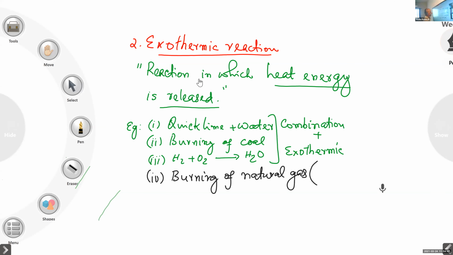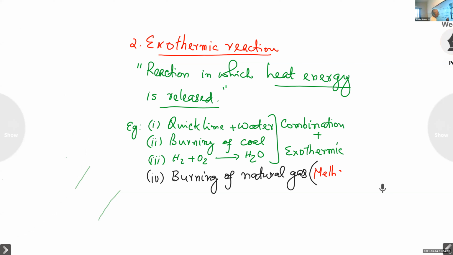It is methane. You write in brackets, methane. Burning of natural gas. Burning of methane. What is burning? Combination with oxygen. Burning with the oxygen. That is burning, combination with the oxygen.